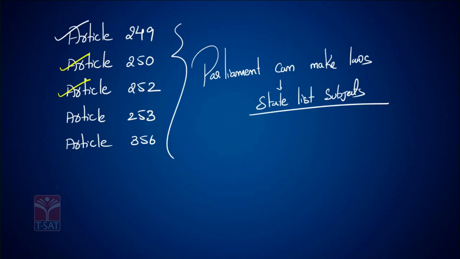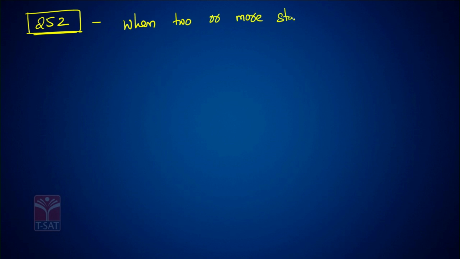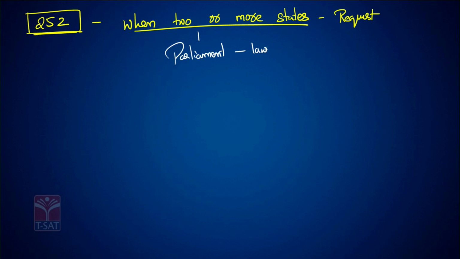Now, what is the third one? Article 252, very, very important for the exam. Article 252: when two or more states request, the Parliament has the authority to make laws on the state list subjects for those particular states.